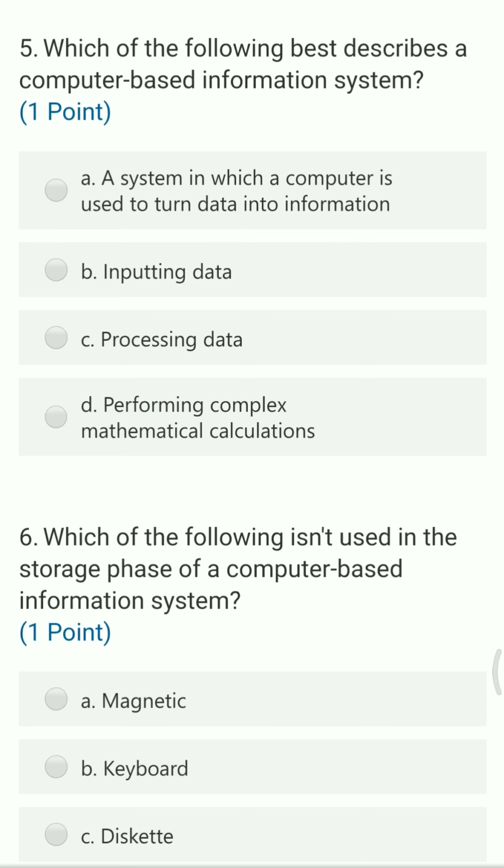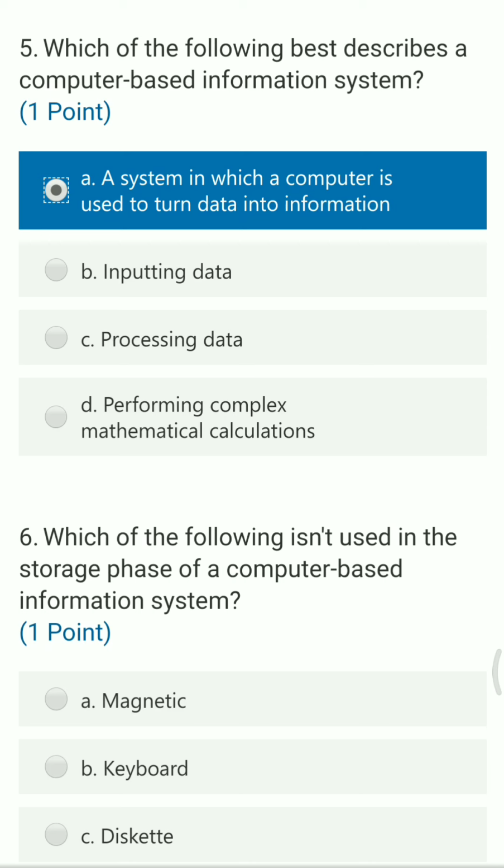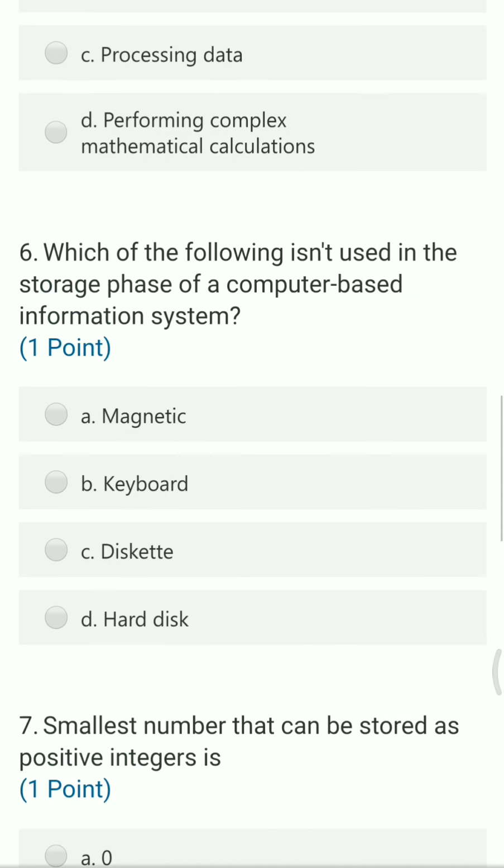So the right answer is A: a computer based information system always takes input as data from the user, processes the data with the help of the CPU, converts that data into information, and releases that information through an output device. This is how the computer system works.